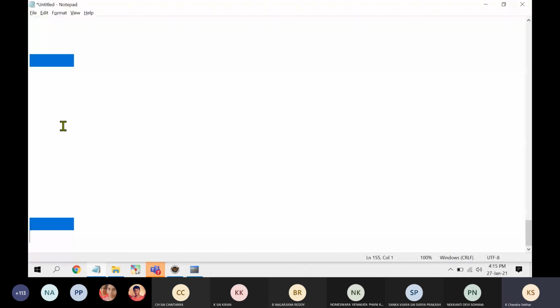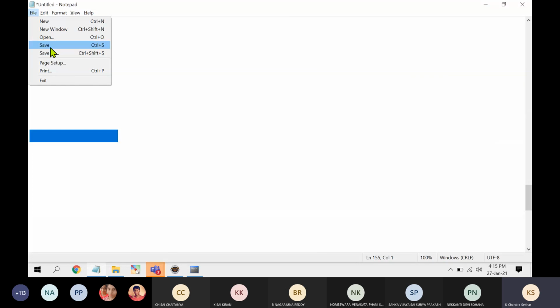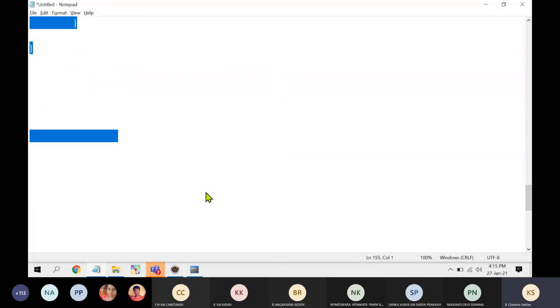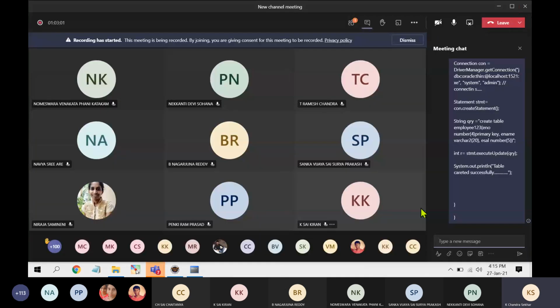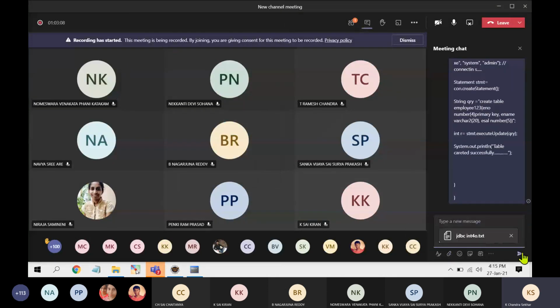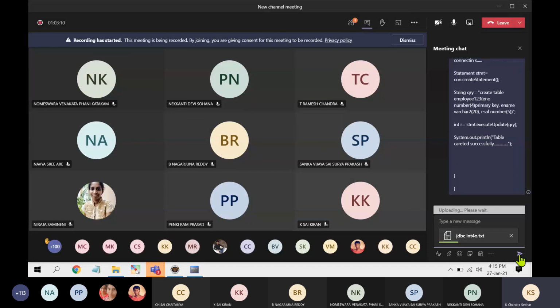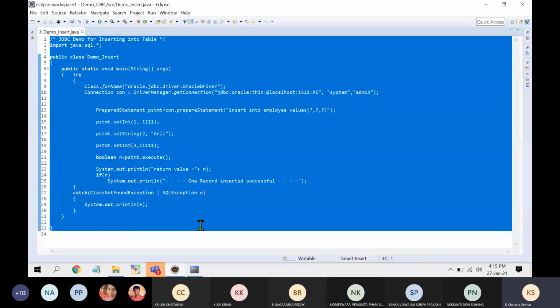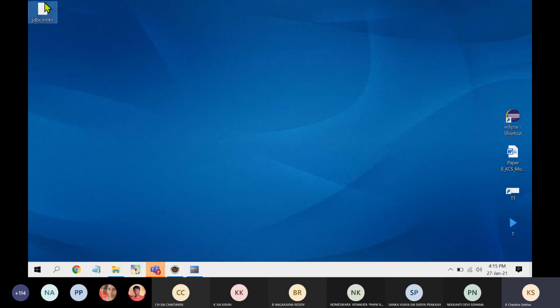Let me save this file as Desktop JDBC intro. Let me attach the file. I am attaching the JDBC introduction and the programs also. I forgot to update this code. I will update the code and share the updated file.